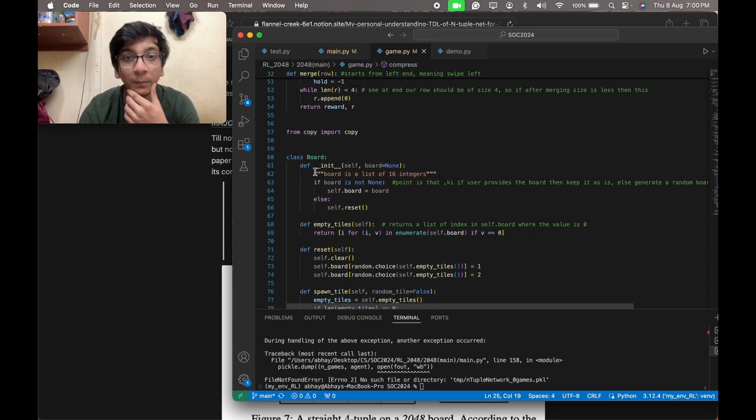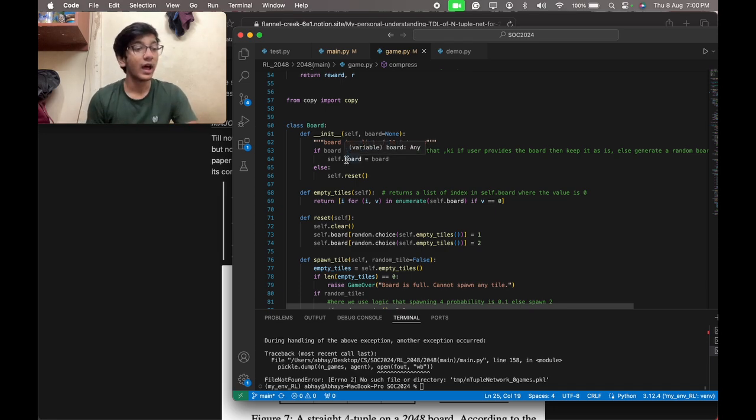Now this class is the board. Notice our board is a list of 16 integers, and the main thing to keep in mind is these integers are the value 16. Why 16? Because 2048 is a grid of 4x4, and we represent each element by a power of 2. Like in the actual board, if it is 2, we'll represent it in our list as 1, and if it is 4, we'll represent it as 2.